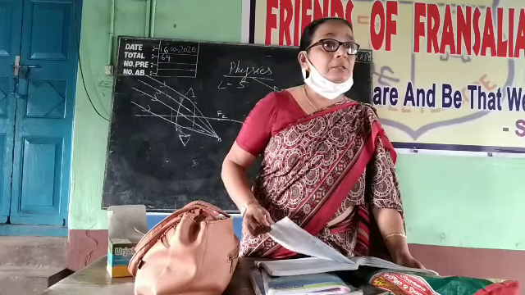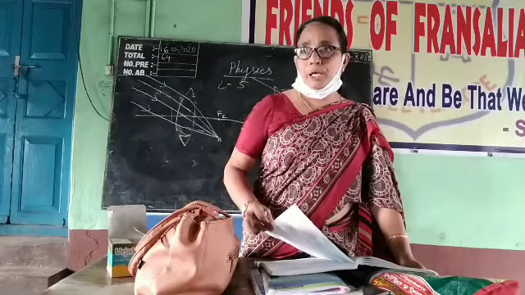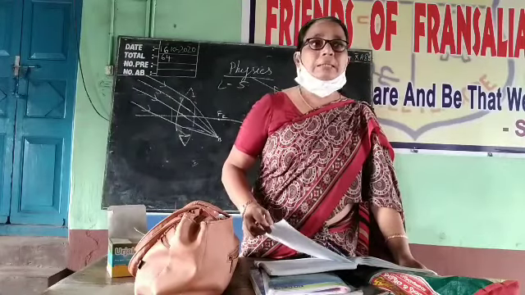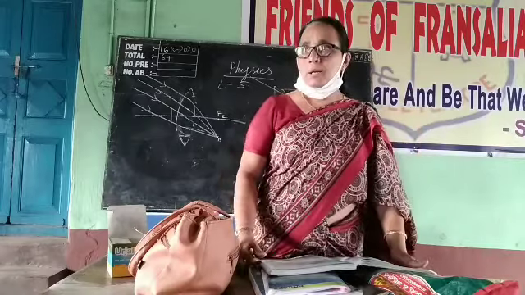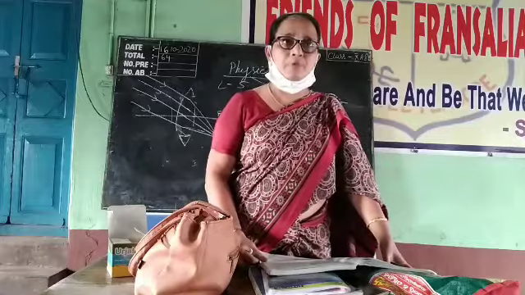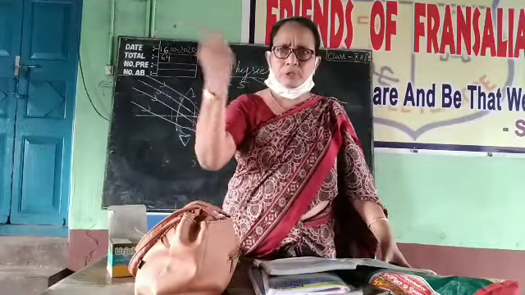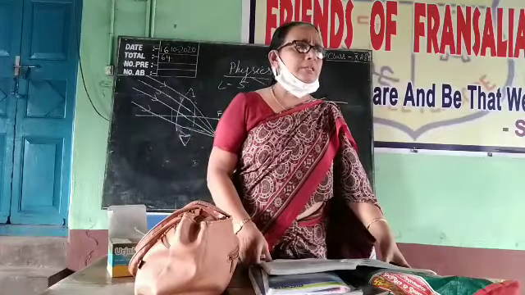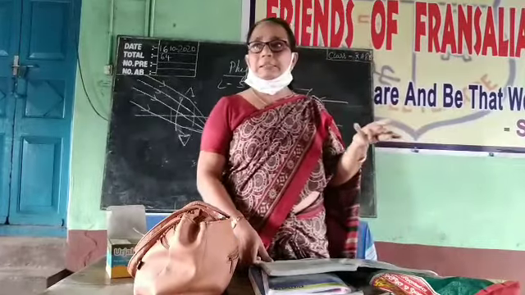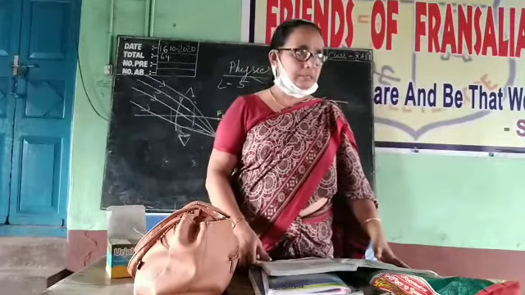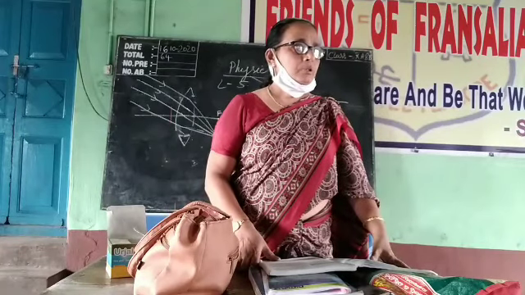In a convex lens, the refracted rays will be converging, passing through a point. That is the real point. The other one is virtual. We are producing the rays backward and finding the point of intersection of the refracted rays. That's why it is known as the virtual focus. There also you can write the point. That type of questions only you will get. Whether the convex lens has a real focus or virtual focus, and why. So what should be the answer?